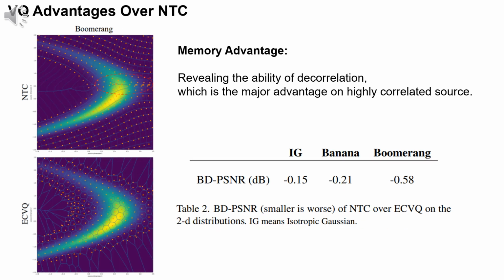In addition, to reduce the redundancies of data distributions, existing NTC methods, SQ with nonlinear transform, rely on highly expensive nonlinear transform and context-based autoregressive entropy models. However, different from NTC methods, VQ has superior decorrelation ability, which is known as the memory advantage of vector quantizers. This advantage is more obvious when quantizing complex source distributions, such as the boomerang distribution, especially in the red circle area.